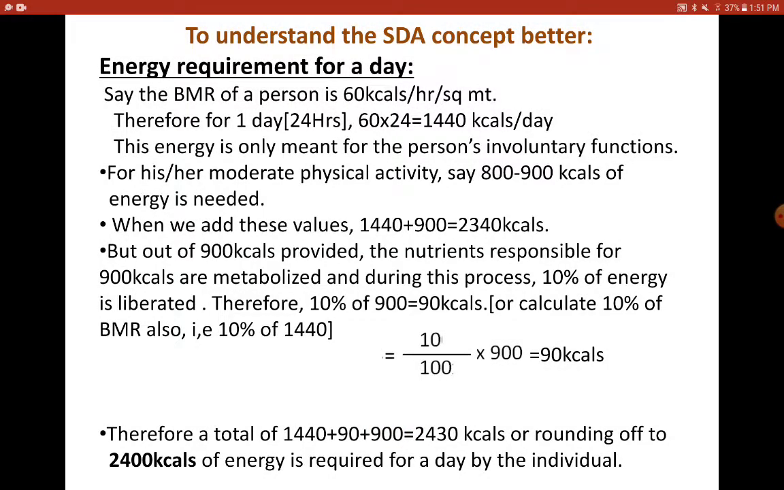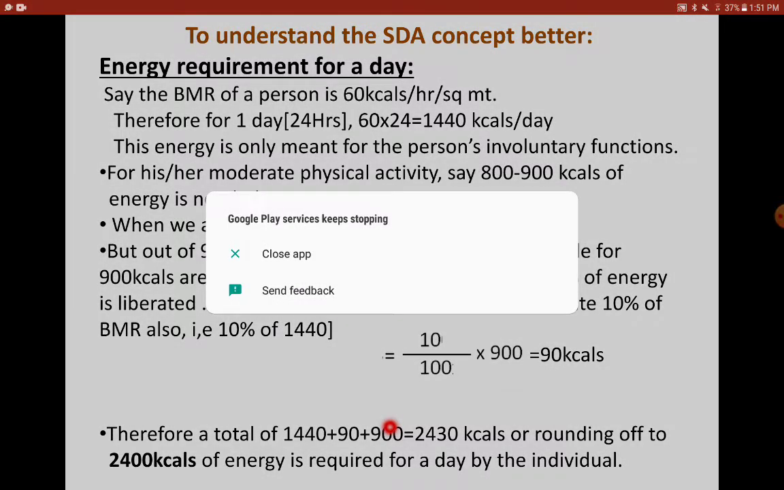So it comes to around 2430 kilocals, rounding off to 2400 kilocals of energy per day. So 2400 kilocals of energy is required by the person in a day, which accounts for his BMR and SDA and the energy for his moderate physical work. So this 900 can increase based on the type of work he does.